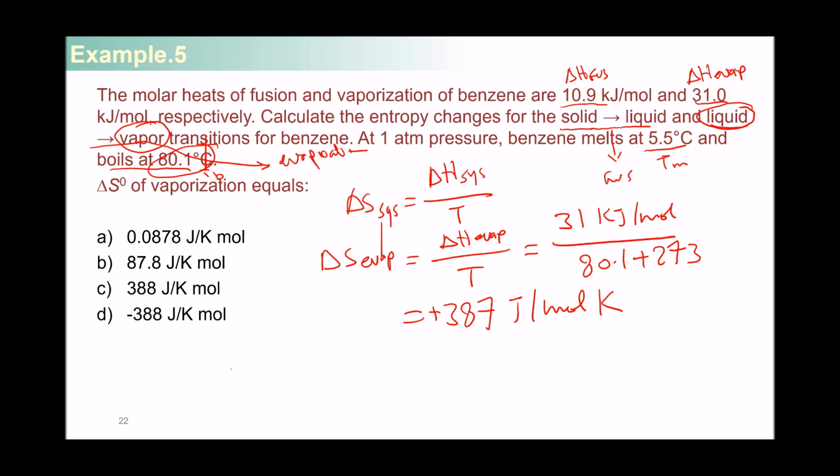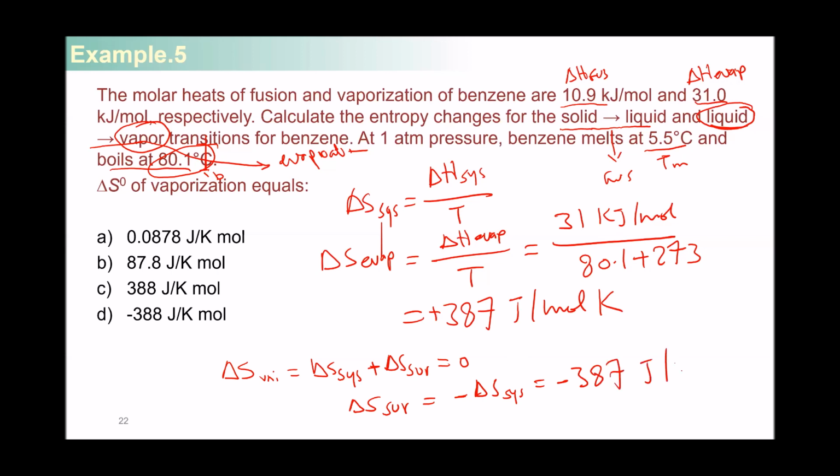As you might recall, we said according to the second law of thermodynamics, delta S of the universe equals delta S of the system plus delta S of the surroundings. And at phase transitions, this is equilibrium, it's going to equal 0. So delta S of the surroundings is going to equal negative delta S of the system. So it's going to equal negative